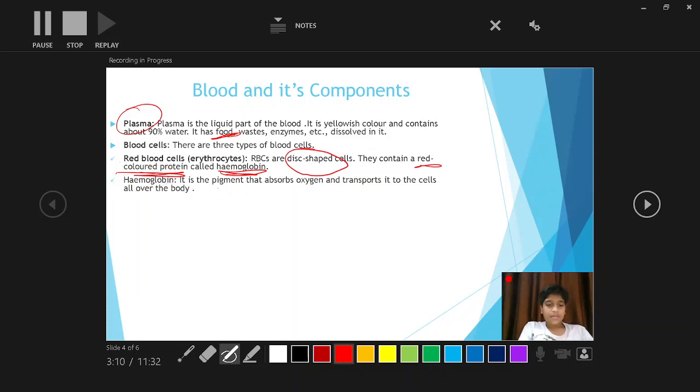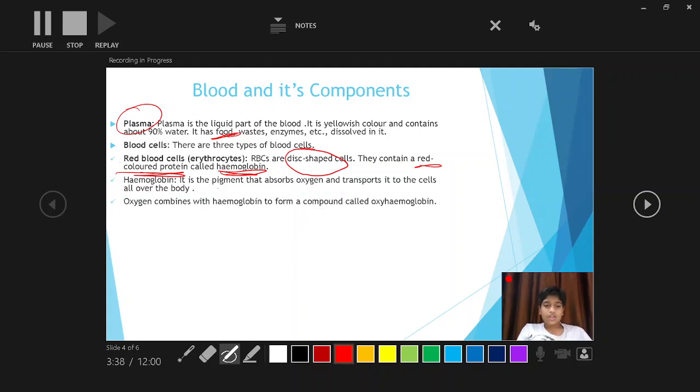Okay, so don't forget to write in the definition of hemoglobin the pigment and the red colored protein. These two words are very important in the definition of hemoglobin, otherwise your marks will be deducted, approximately half a mark. Okay, oxygen combines with hemoglobin to form a compound.